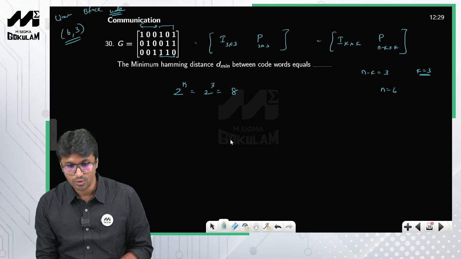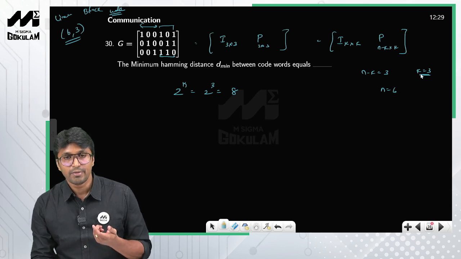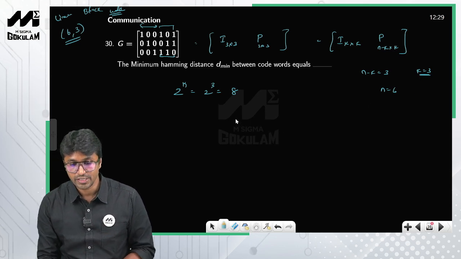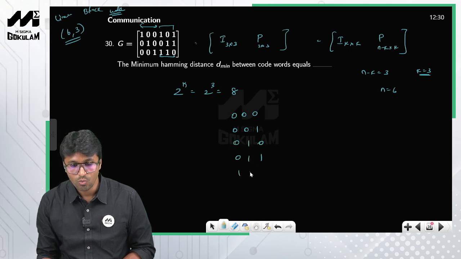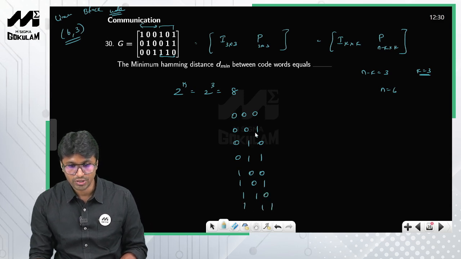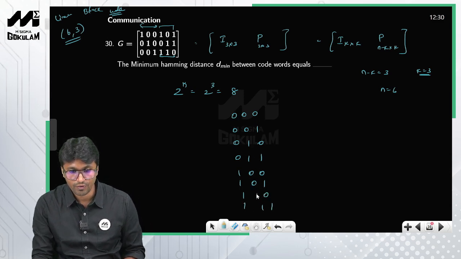So listen, what are the possible input combinations? Look at this one. The message is of 3 bits, so the message is of 3-bit length. So what are the possible input message combinations? 000, 001, 010, 011, 100, 101, 110 and 111, right? So there are 0, 1, 2, 3, 4, 5, 6, 7.